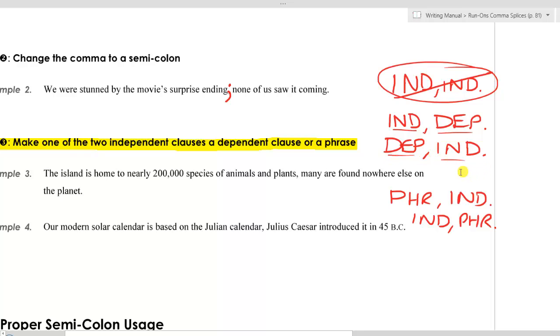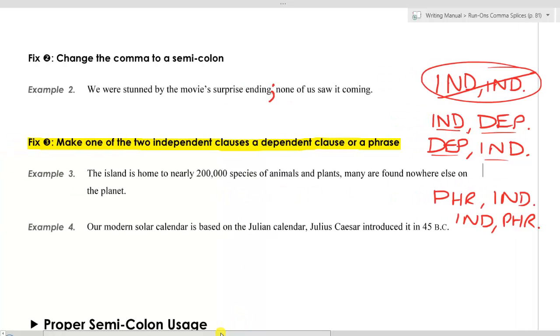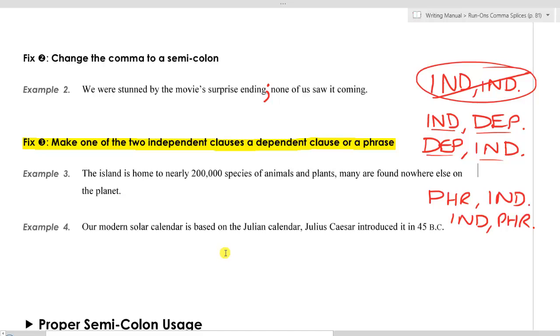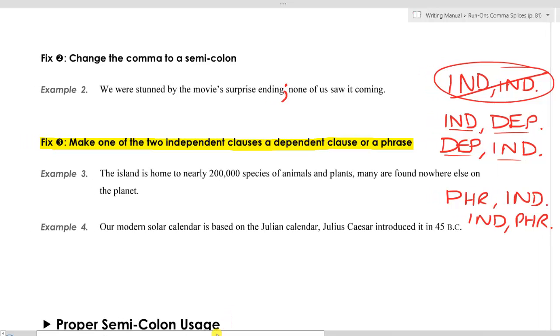That is perfectly acceptable. So in examples 3 and 4, you should try these on your own. They're a little bit tricky sometimes to figure out what change we are looking for here, but go ahead and do 3 and 4 on your own. See if you can figure out how to create one of these 4 scenarios in these 2 examples. Press pause on the video and then come back and join us.